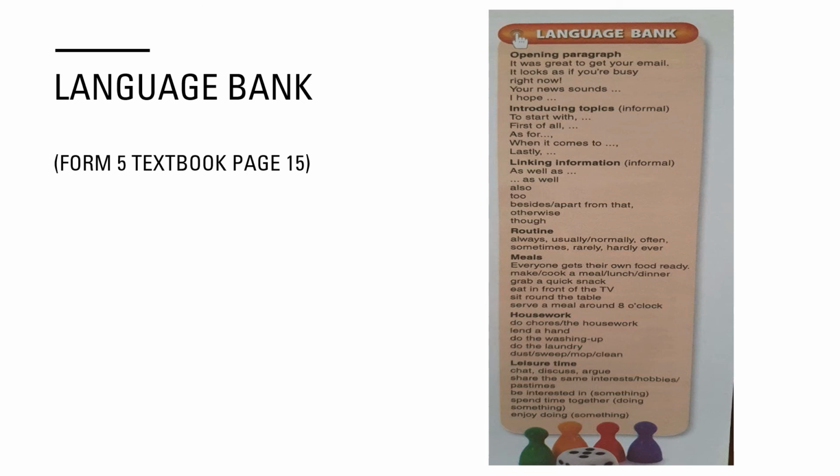The last one, one of the topics that you have to give to your friend, is about leisure time. Leisure time is where you can discuss what you do with your family members, for example you chat, you discuss something, or you argue about something.